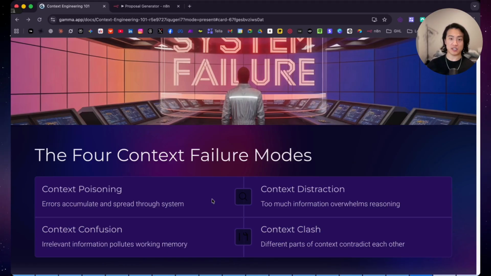Finally, there's context clash. This is when different parts of the context contradict each other. For example, if the knowledge base says you have to do it this way, but the product manual says you have to do it that way, the AI agent is going to get confused. Even a person would get confused. It would be like, do I do this or do I do that? It's going to create confusion, and that's what you want to prevent. Understanding these helps you build systems that avoid common pitfalls.